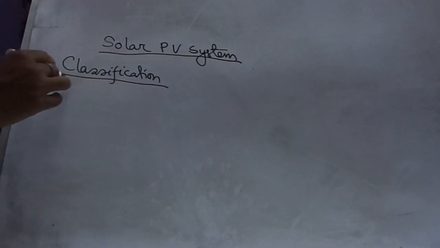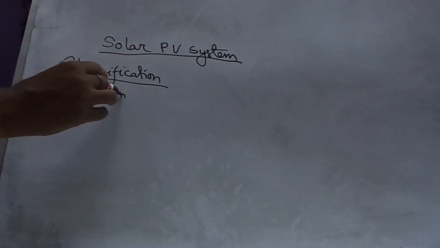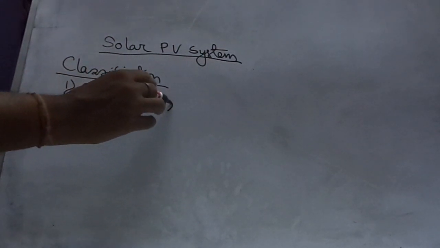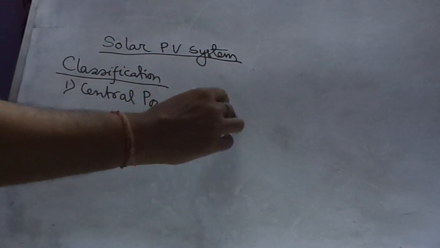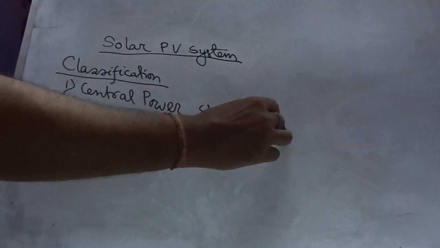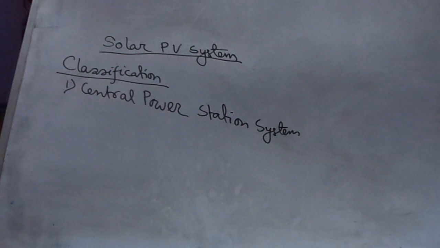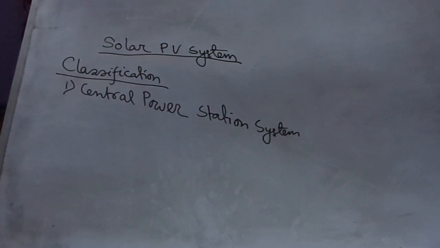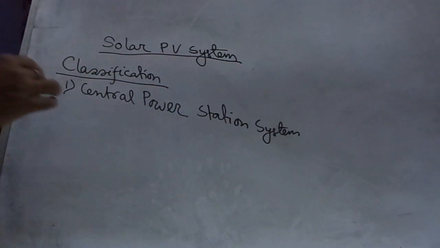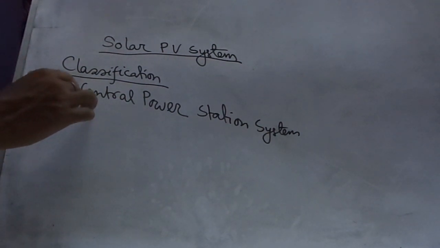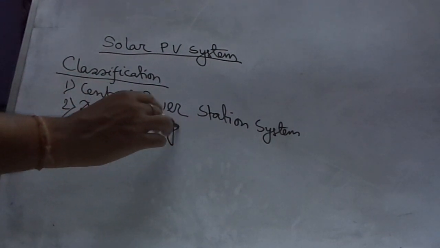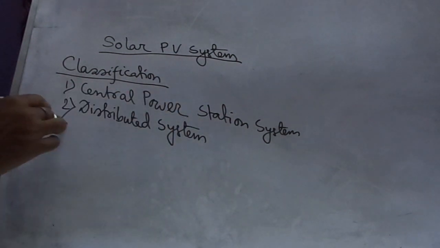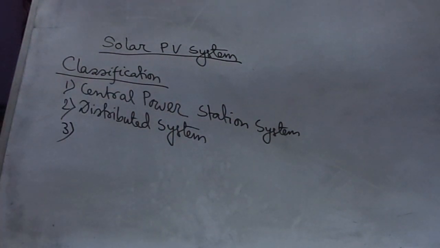First one, central power station system. Second one is the distributed system.